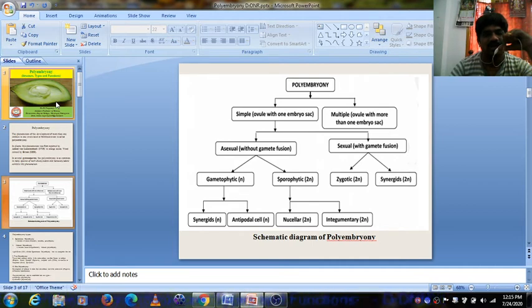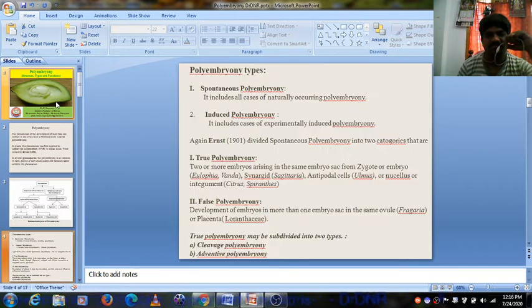Sporophytic is from the nucellus, endosperm, and integuments, either from the nucellus or from the integuments. The sexual zygotic embryo will form, and sometimes embryos will be formed from the synergids also.